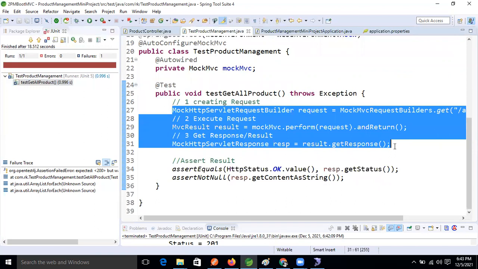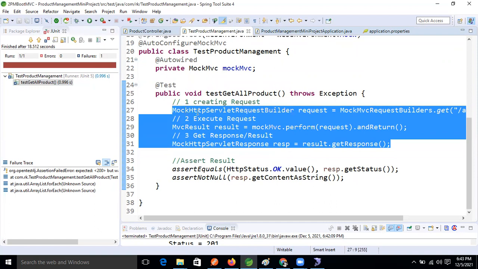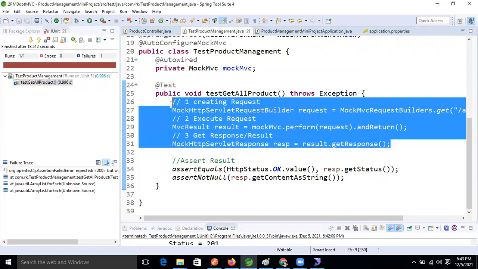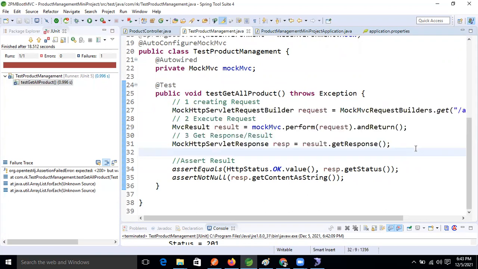If the mock framework is not there, you can think about writing logic like this and testing our controller. No, there is no possibility to test our REST controller without the mock framework. Without mock framework, you can't test your REST controller in a web application. Simple unit testing you can't complete.